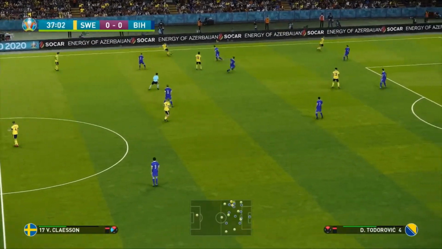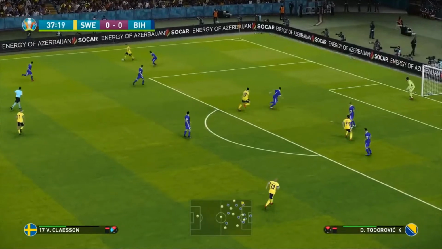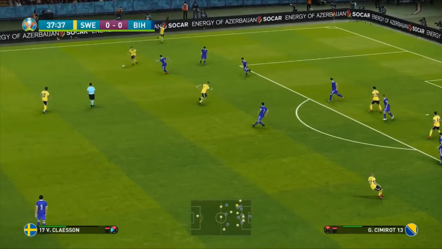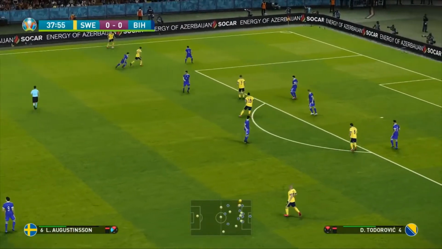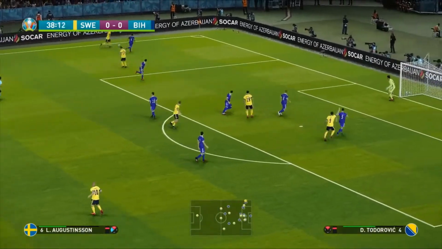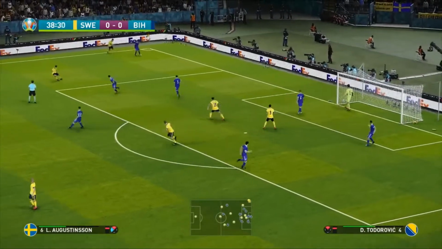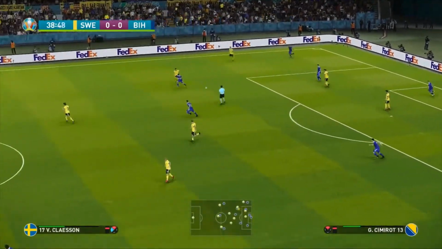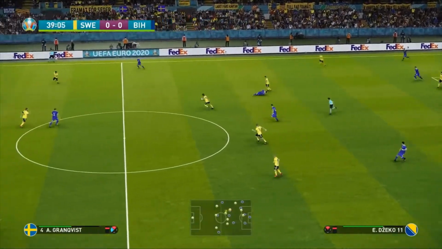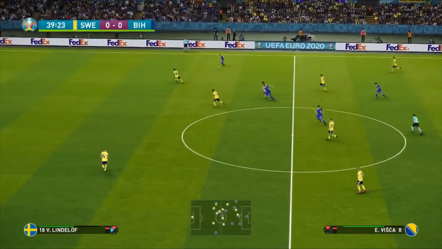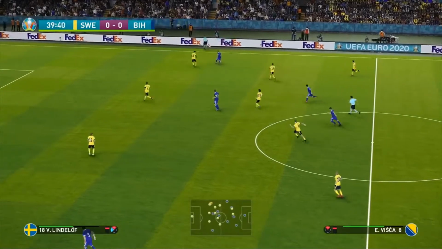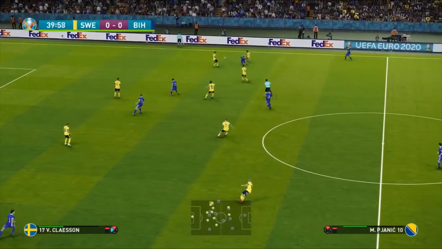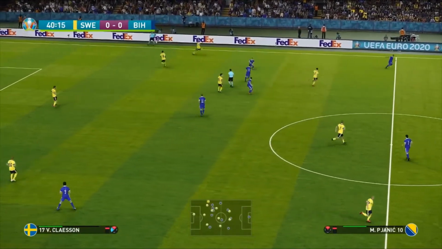It's terrible. Victor Claesson. Here he is. What can he do? Just moves a little bit further away from the goal. Now to Ludwig Augustinsson of Werder Bremen in the Bundesliga. Of course, fighting for survival right now, as it currently stands in real life. Here's Dzeko to Edin Visca. Holds the ball. Waits for an opportunity to pass it. Waits a little bit too long. Victor Claesson could come back.